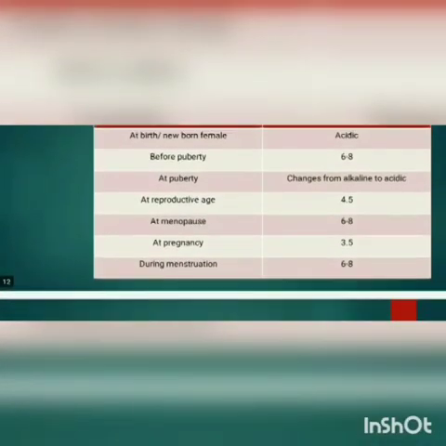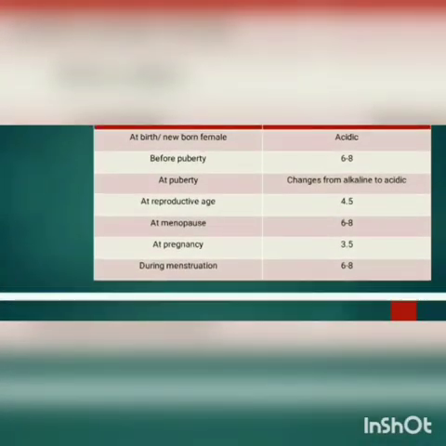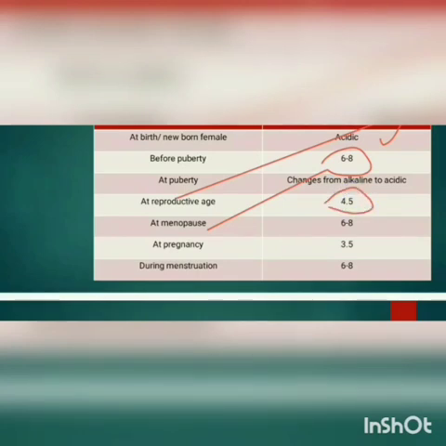So here you see the vaginal pH according to the age. At birth, up to 10 days, it will be acidic because of maternal estrogen. Before puberty, it will be 6 to 8. Why? Because there will be no estrogen. And at puberty, again it changes from this alkaline pH to acidic pH. In reproductive age, it will be average 4.5. At menopause, again the same thing will continue, 6.8.